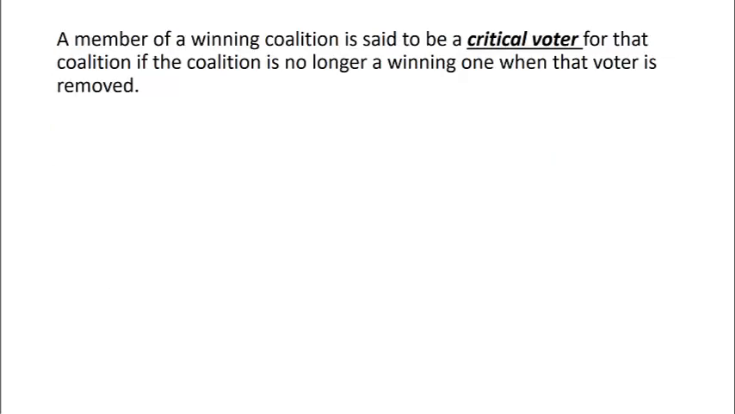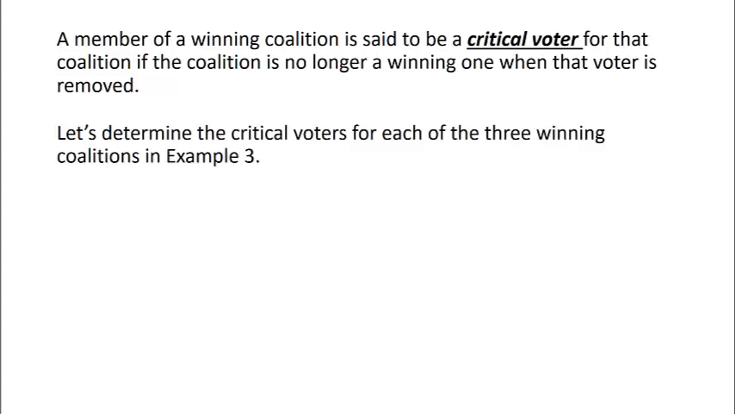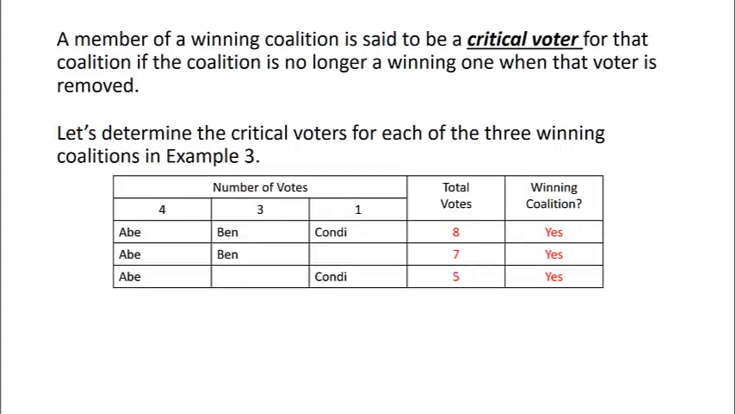Now, a member of a winning coalition is said to be a critical voter for that coalition if the coalition is no longer a winning one when that voter is removed. So let's determine the critical voters for each of the 3 winning coalitions in example 3. Here we have our 3 winning coalitions, and we want to determine within each coalition who are the critical voters.